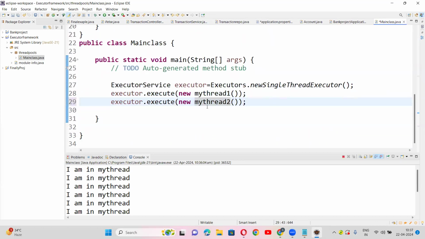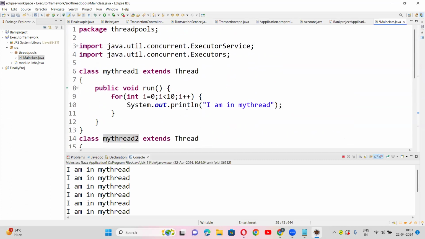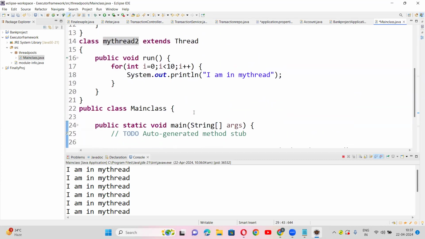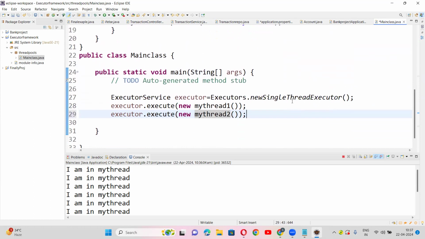Now, if there are multiple threads, because this is a single thread executor, it will execute a single thread at a time. Once it completes MyThread1, it will come to MyThread2. Am I correct?